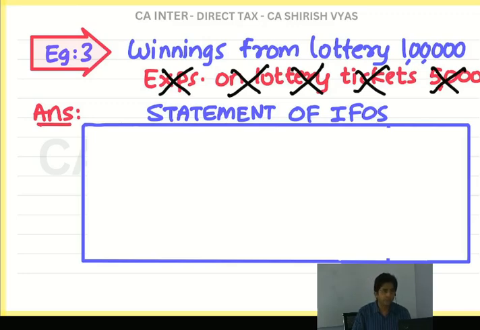Because government feels, look here, winnings is not from the expenditure. Winnings is from the luck. You are lucky to win. You didn't win because you expended.